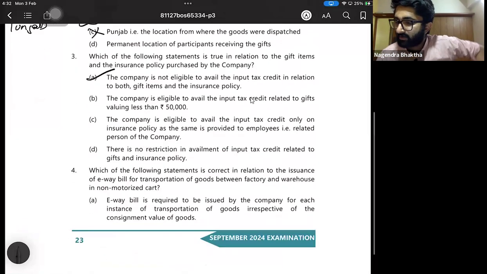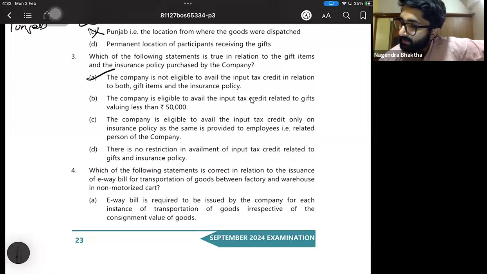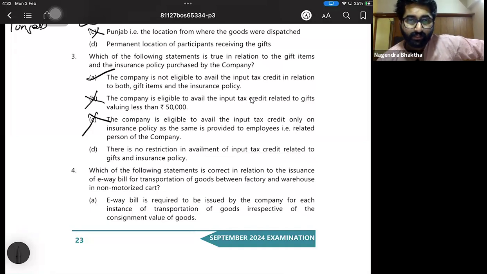But read what is option B. The company is eligible to avail the input tax credit related to the gifts valuing less than 50,000. No. That is in case of employees. Gone. The company is eligible to avail the input tax credit only on the insurance policy as the same is provided to the employees, in essence related persons of the company. Gone. No. There is no restrictions in availment of? No, there is restriction. So the right answer is option A.